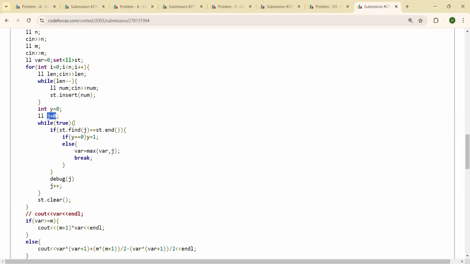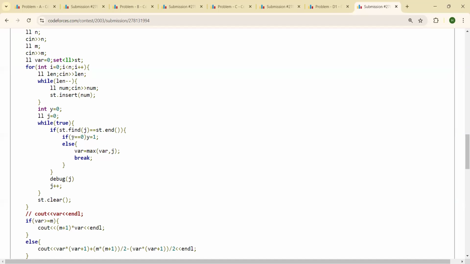I keep incrementing this j from 0 to 1 to 2 to 3 to 4, something like that. If st.find j is equal to st.end, I check whether this is the first value that is not found. I have initialized my y to 0, so when I get here I check if the value of y is still 0. This means that this is the first value from 0 that I have not found. In that case, I change my y to 1.